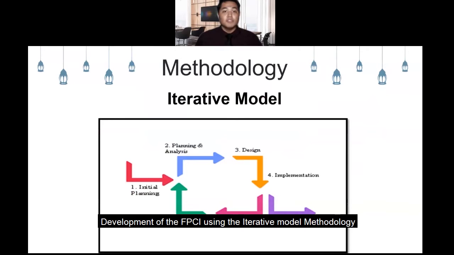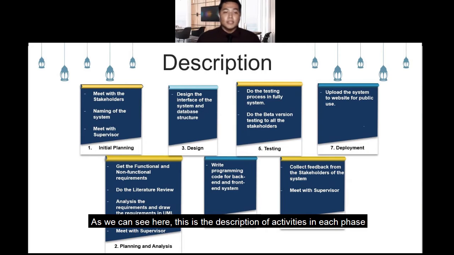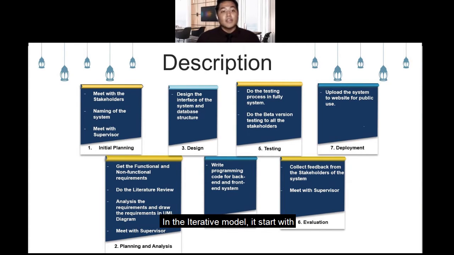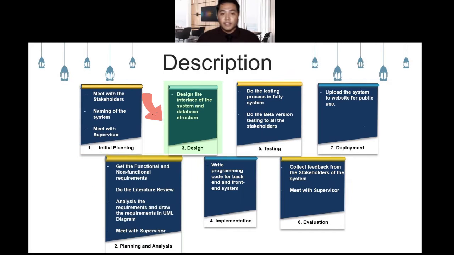Development of the FPCI uses the iterative model methodology. As we can see here, this is a description of activities in each phase. The iterative model starts with the initial planning phase, second, planning and analysis phase, third, design phase, fourth, implementation phase, fifth, testing phase, sixth, evaluation phase, and the last phase is the deployment phase.